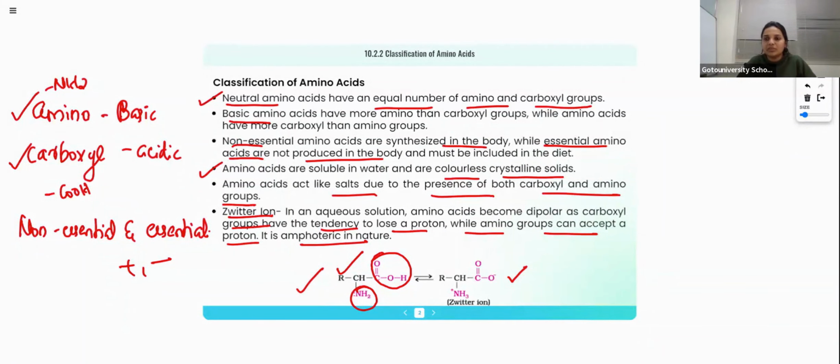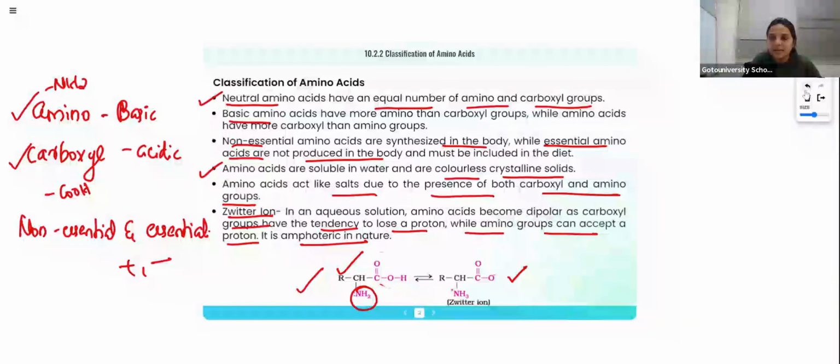What do you mean by this zwitterionic form? Amino acids can exist in zwitterionic form. What is a zwitterion? A zwitterion means there is a positive and a negative charge.